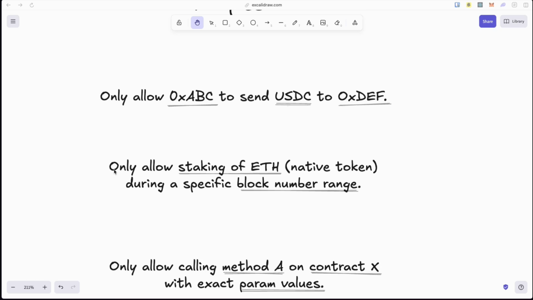Second example, we can only allow staking of ETH during a specific block number range. And it doesn't even need to be ETH. It can be the native token of an EVM chain that doesn't use ETH as its native token.